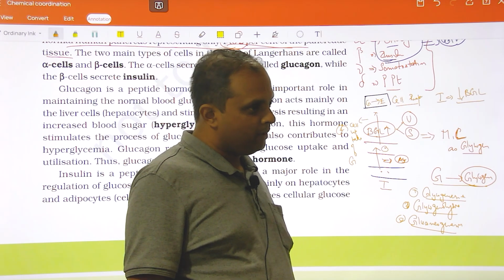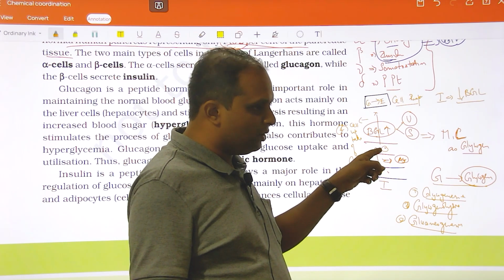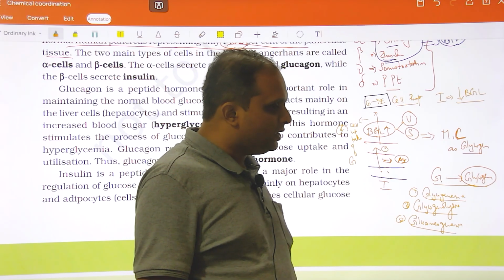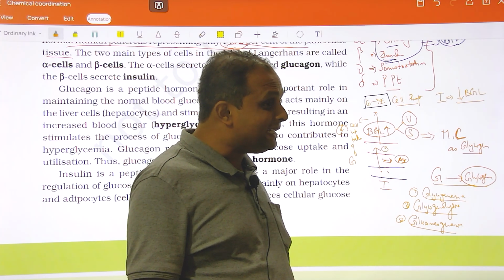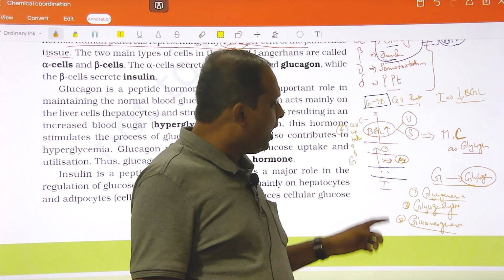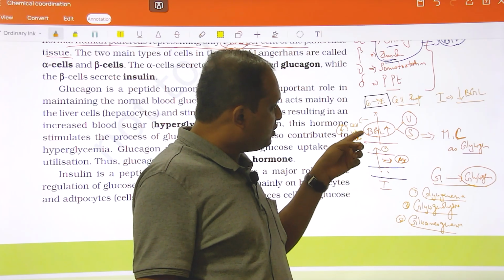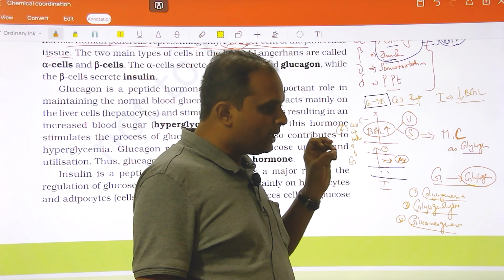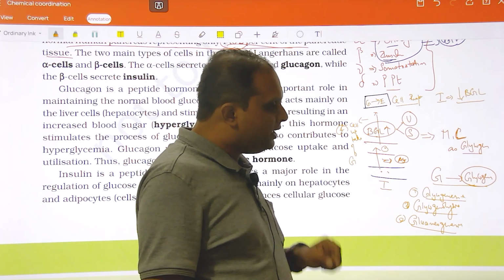Assume there are 10 glucose here and 5 glucose enter into the cell. So what happens to BGL? Decrease or increase? I have 10 molecules of glucose in blood, of which 5 enter into the cell. Then what happens to the blood glucose level? It decreases. What is the intention of insulin here?